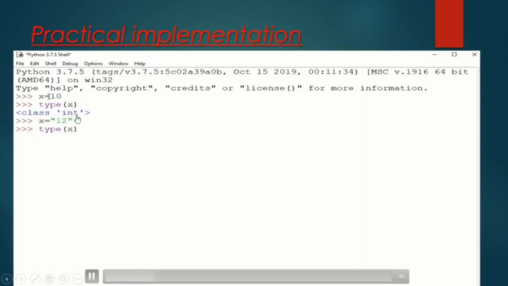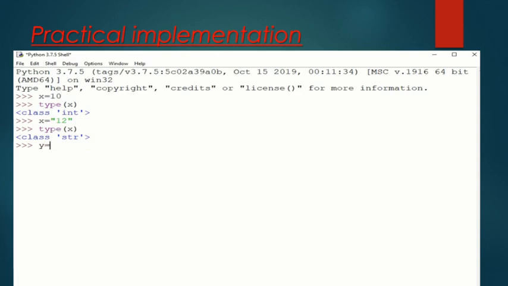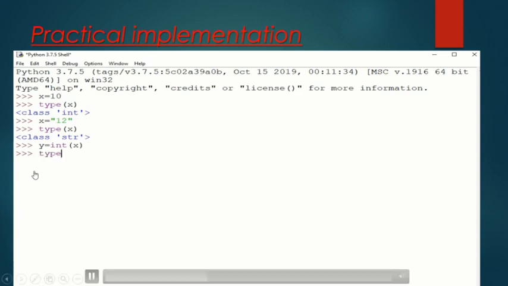This is an integer type variable x. Now we have taken another x, with 12 enclosed in inverted commas, so x is a string type variable. If we pass this x as an argument to the int function, what will happen? This 12 will be converted to integer. It will convert this x to integer type.